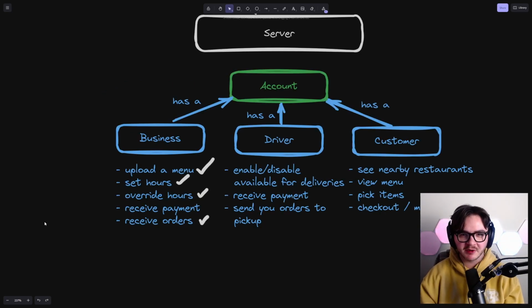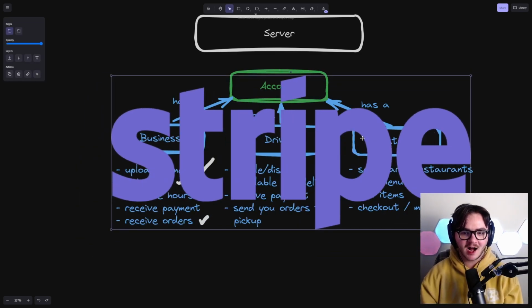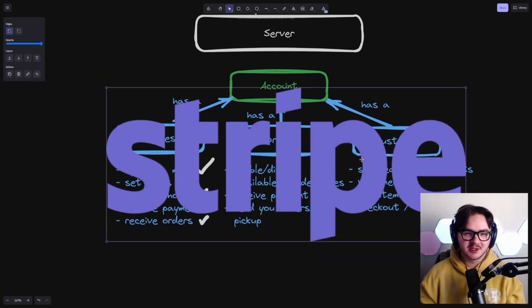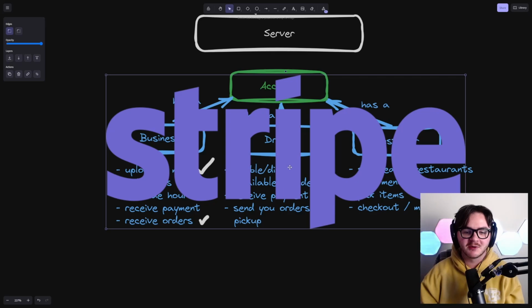Okay, so we've taken care of everything for a business except for receiving payment. I'm going to be real with you. I'm not dealing with that. I'm going to let Stripe deal with that. I'm just going to integrate with Stripe. If you don't know what Stripe is, they're basically a payment processor. That is what I would use. I would let them handle all that payout stuff. I don't know exactly what that integration would look like, but I would go through their docs. I'm sure that it's pretty reasonable. We're not going to spend a lot of time thinking about that right now because they're just a third-party API that you would have to integrate with for all of this payment stuff. So I'm going to be really hand-wavy about the payment and say that we're going to integrate with Stripe.